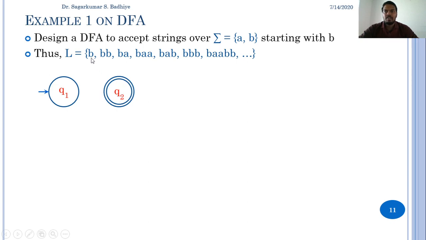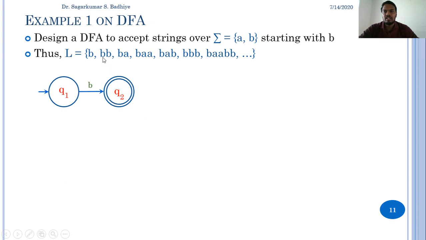So to accept the first string of the language L, B, we must start from the initial state and reach a final state on reading B. So we make a transition from Q1 to Q2 on getting a B. So this B will be accepted by the DFA. Moreover, a DFA on getting a particular input always makes a transition to a fixed state. So whenever B is given as input in Q1, it will always go to Q2.